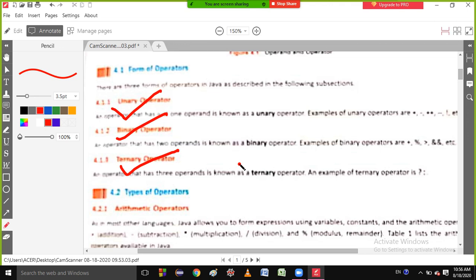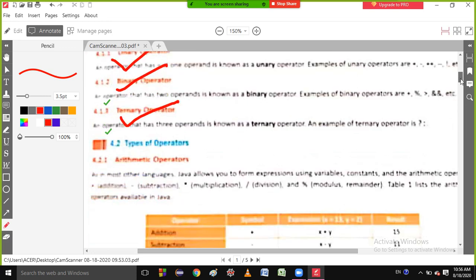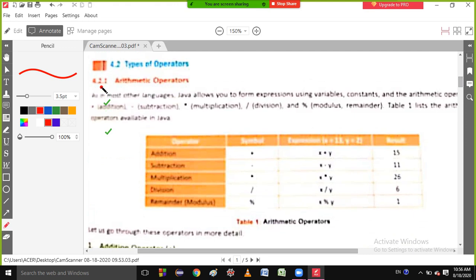I will discuss it, don't worry, when I come to the unary operator. First I will discuss the binary operator. As you know, the name suggests that the binary operator works on two operands. Binary means two. So the operator which works on two operands is called a binary operator. Let me discuss the first one, the arithmetic operators.